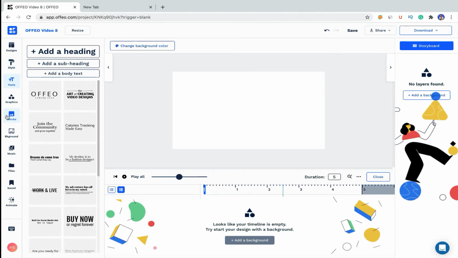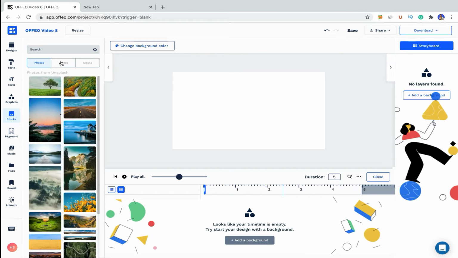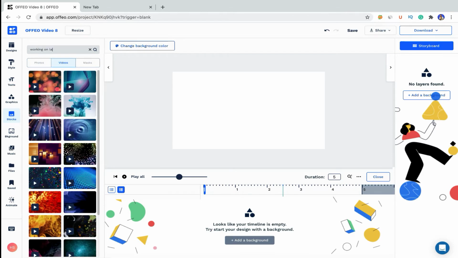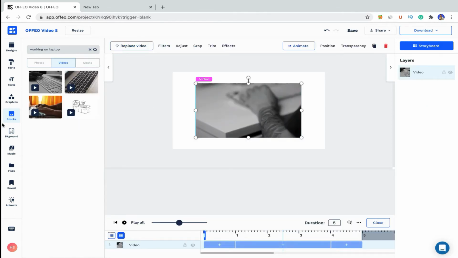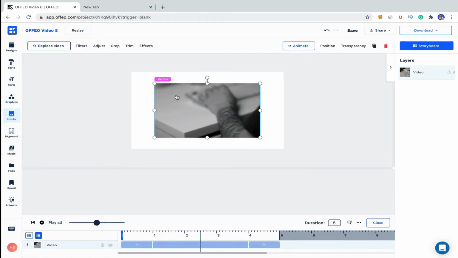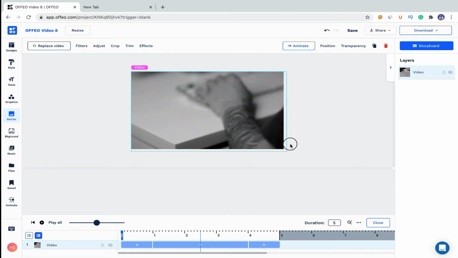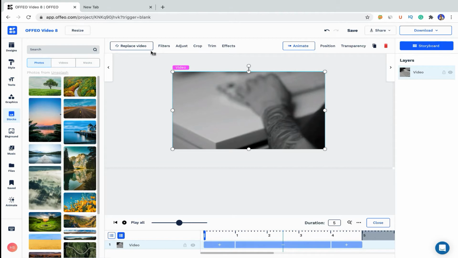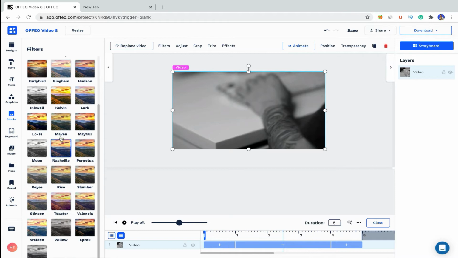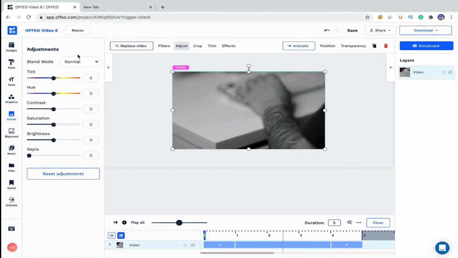So first of all, I will go with the stocks, and here inside the video I will search. Here we have only 4 videos. Basically it is using an API from Unsplash, which is a free stock media website. And by the way, as you can see at the top, we have a lot of options. For example, we can replace the video. We have filters, a lot of filters available inside Offio. Then we can adjust, we have a blend mode. I wasn't expecting blend mode inside Offio. It is really useful, and some basic color controls that we can use.